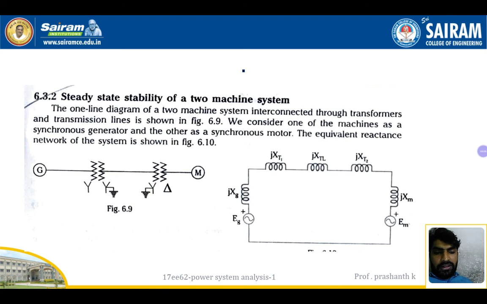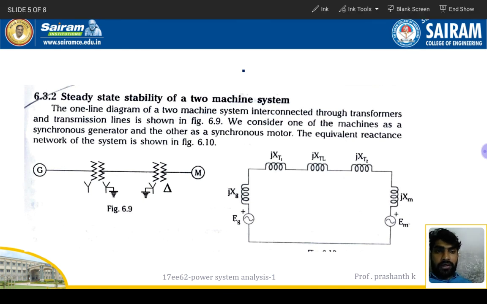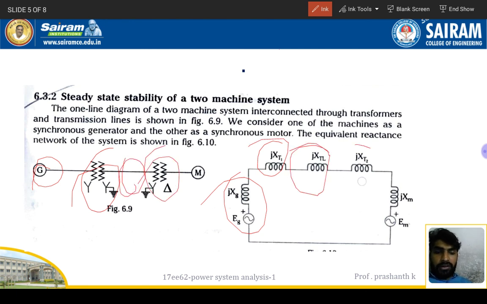So this is a single line diagram, and this is the reactance diagram of the single line diagram in this figure. I'll just draw it and tell you. The generator part is here, this part is here, the transmission line part is here, the transformer part is here, and the motor part is here. This is a reactance diagram of this two machine system, generator and motor.